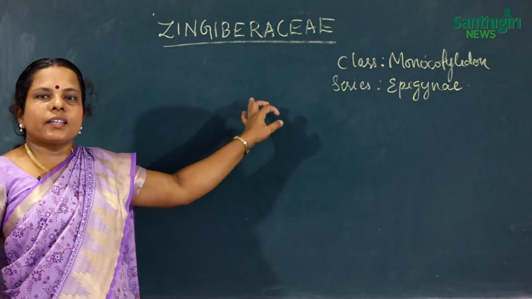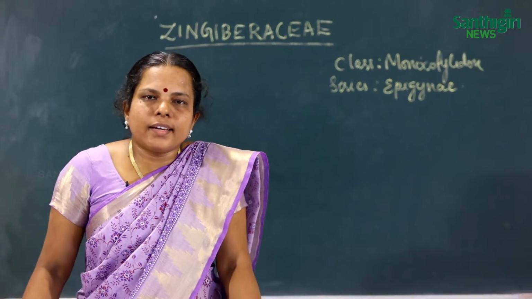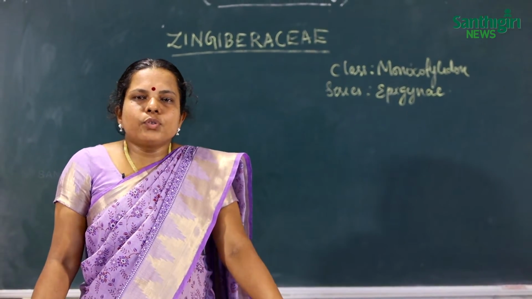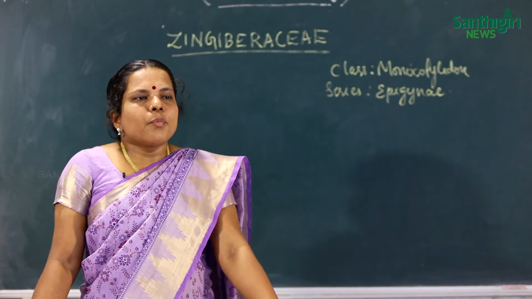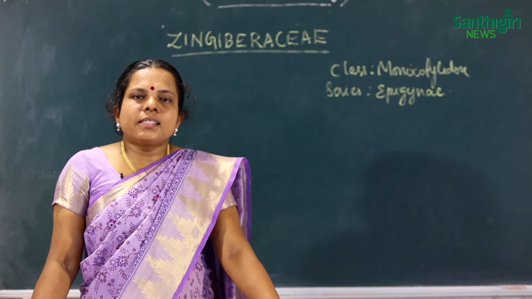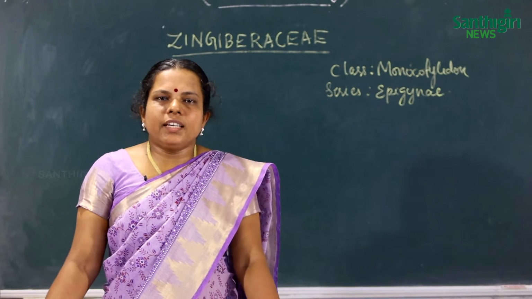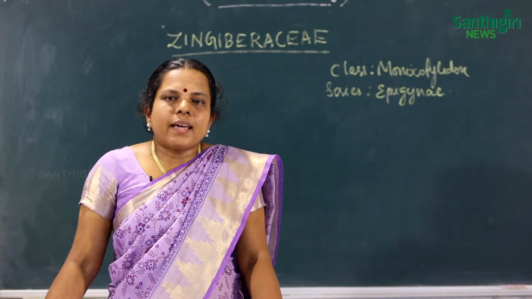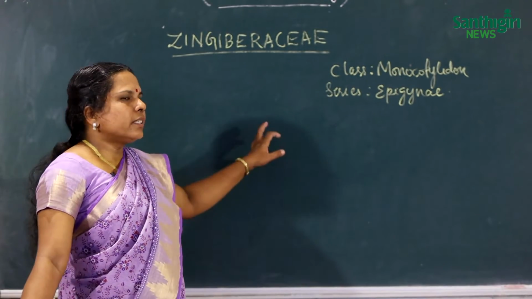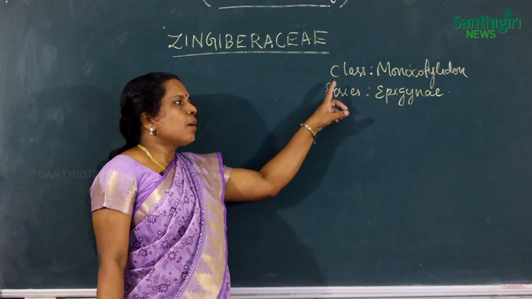You know the characteristic features of monocotyledons. What are they? Monocotyledons consist of a single cotyledon, and the leaves have parallel venation.